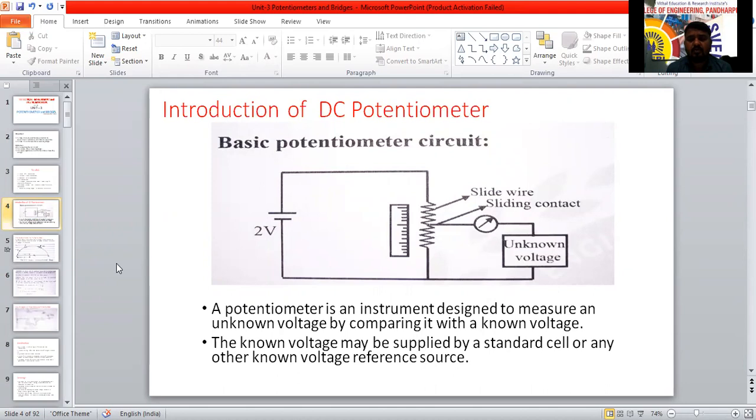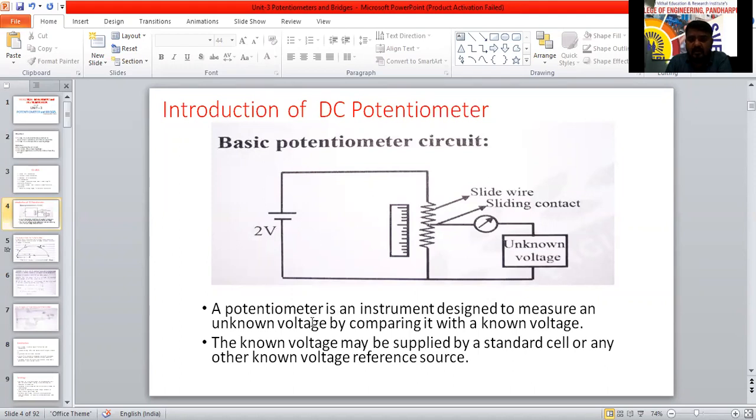Potentiometer. So from this, potentio means voltage, meter means the measuring instrument. Yes or no? Potentio is voltage, meter is nothing but the instrument. The instrument which is going to measure the voltage is called potentiometer. The unknown voltage, the measured voltage, we are going to compare with a standard value, comparing with a known value. That is called the basic principle of potentiometer.